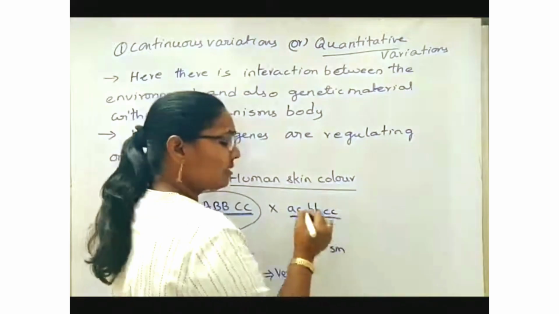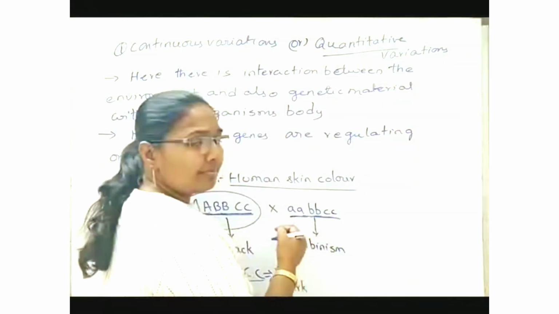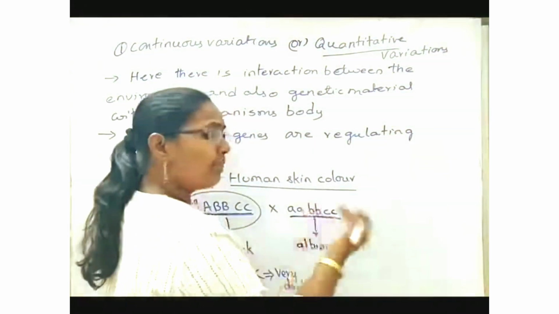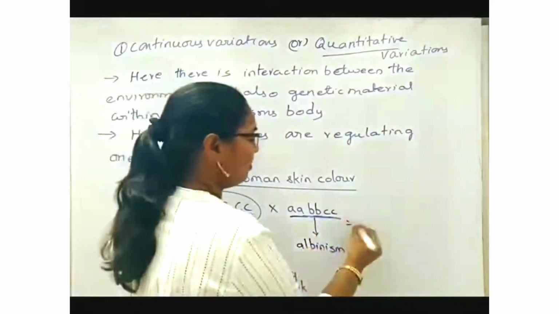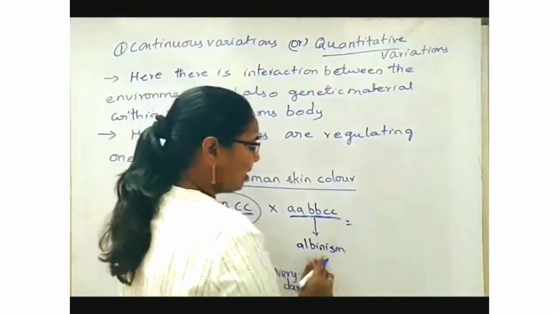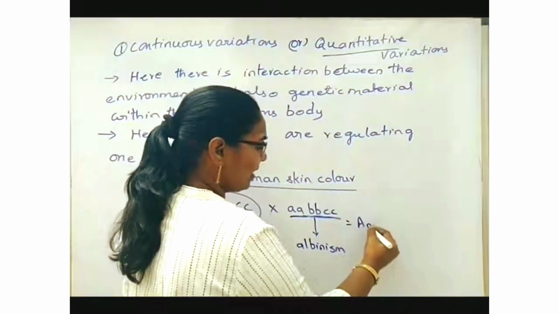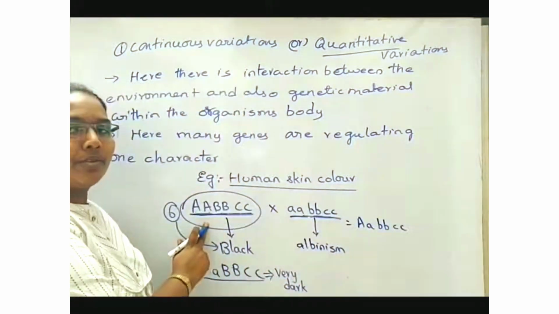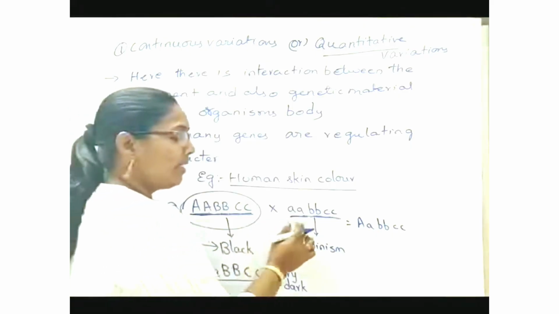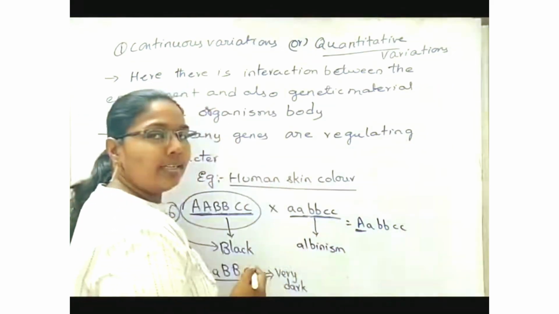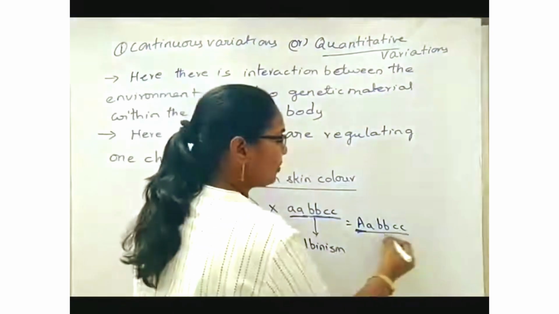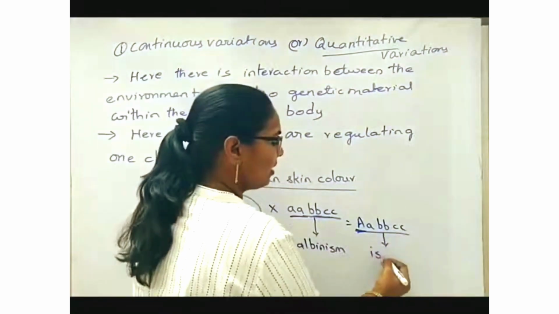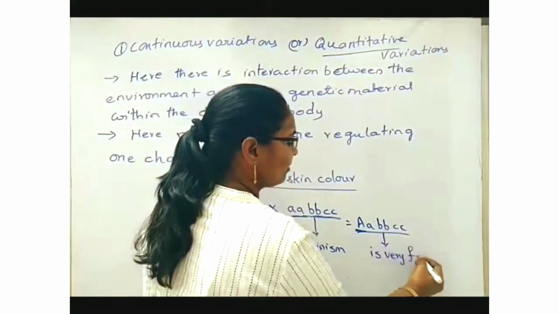Here there are 6 different alleles and 3 pairs of genes. Now, his skin color is albinism. If I write like this, these are not getting expressed in presence of the dominant one purely, but it has only one dominant allele. In such a condition, this person's skin color is very fair.